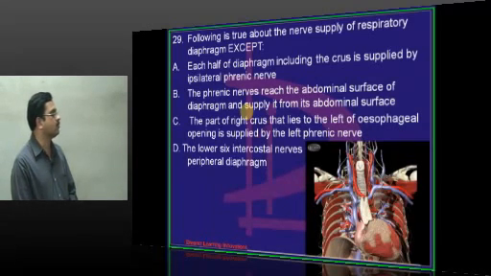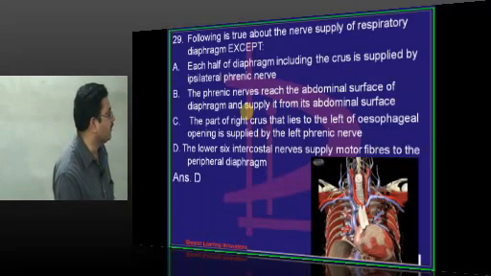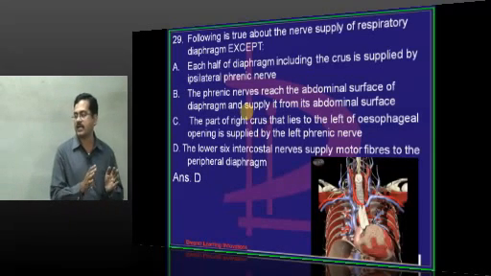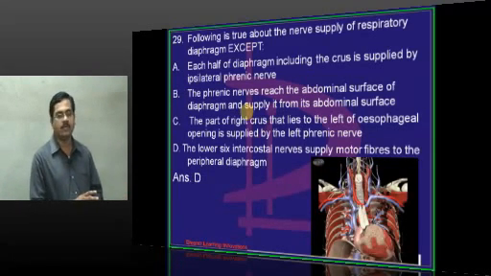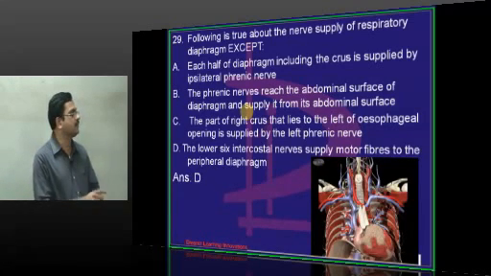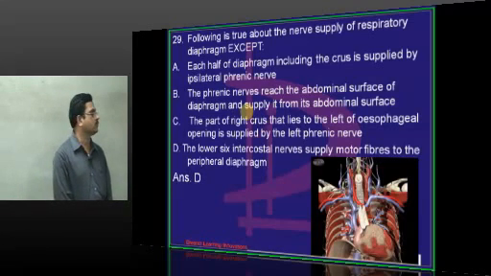The lower 6 intercostal nerves, they supply the diaphragm. So now the total motor nerve supply to the diaphragm is phrenic nerve. For the sensory nerve supply, the central part of the diaphragm is supplied by phrenic nerve, whereas the peripheral part of the diaphragm is supplied by lower 6 intercostal nerves.